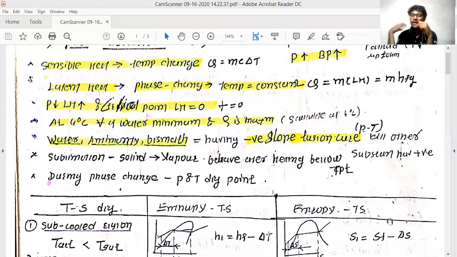But if you put the same ice at or above this point, that 347 degrees Celsius and 22.06 megapascal pressure, it will simply convert into gaseous form, which is the supercritical state. It will not convert into the liquid form. In sublimation also, the same thing was taking place, where it was simply converting into a different form.